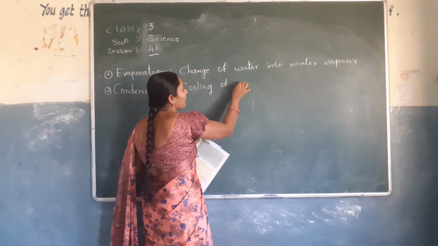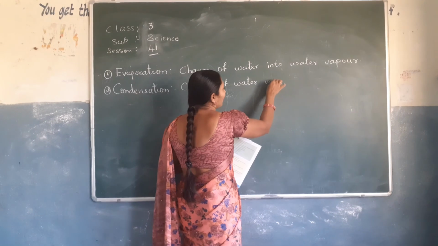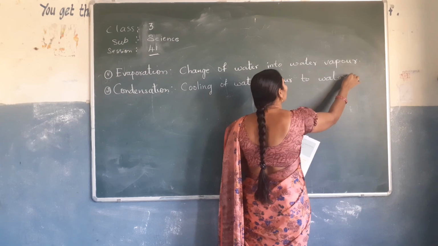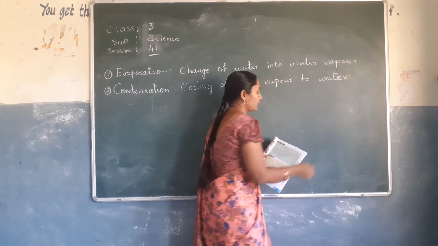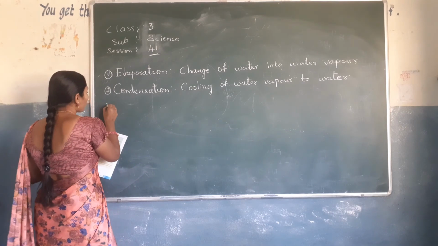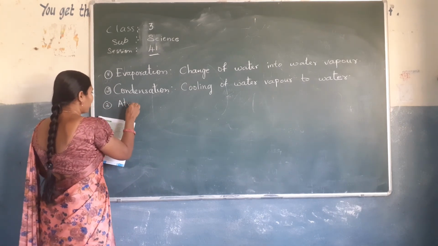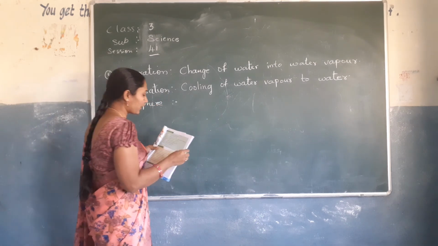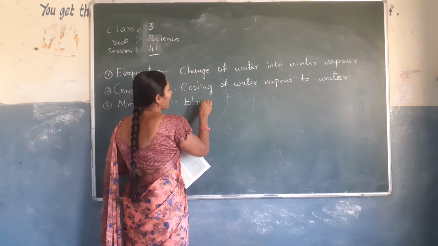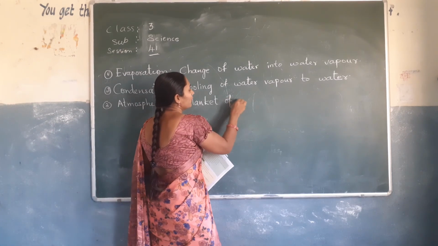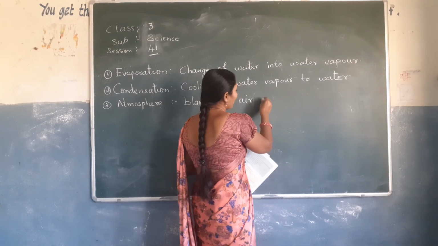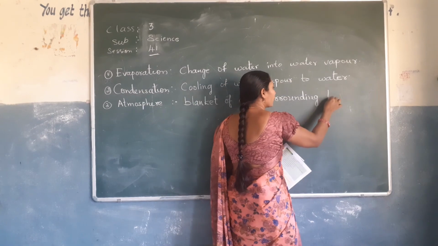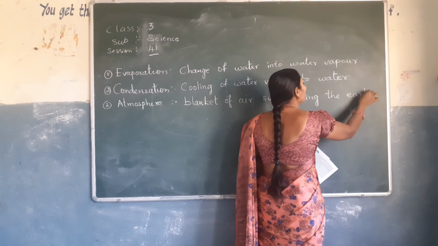Cooling of water vapor to water. This is condensation. Next, atmosphere. Atmosphere. Blanket of air surrounding the earth.